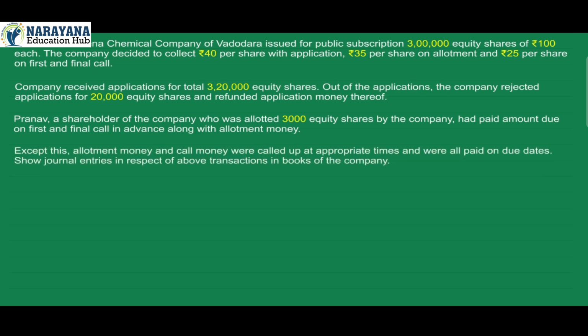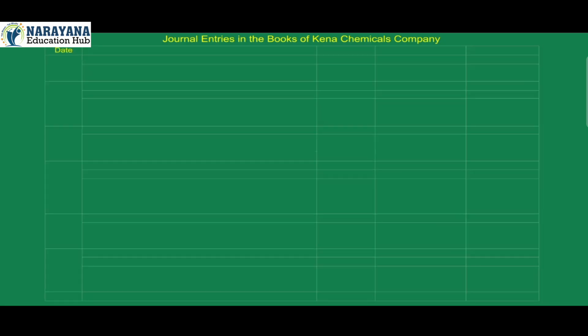Except this, allotment money and call money were called up at appropriate times and were all paid on due dates. Show journal entries in respect of above transactions in books of the company. Answer. Journal entries in the books of Kenna Chemicals Company. Date, particulars, ledger folio number, debit, credit.